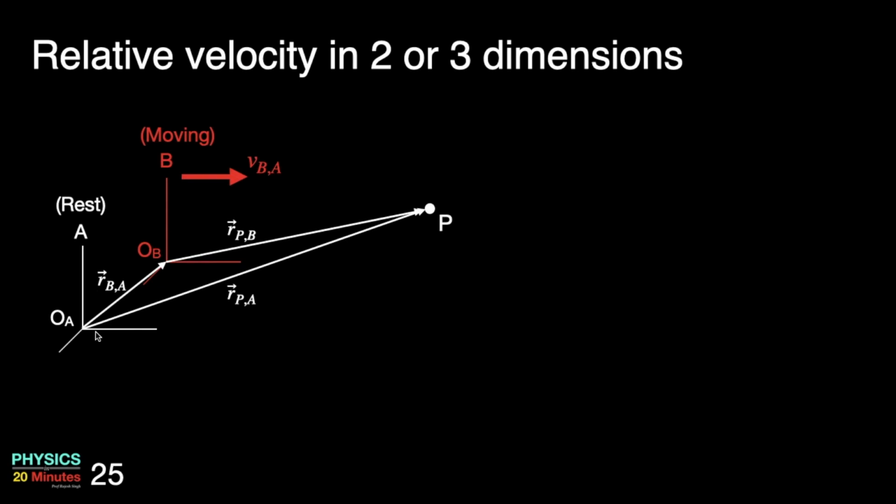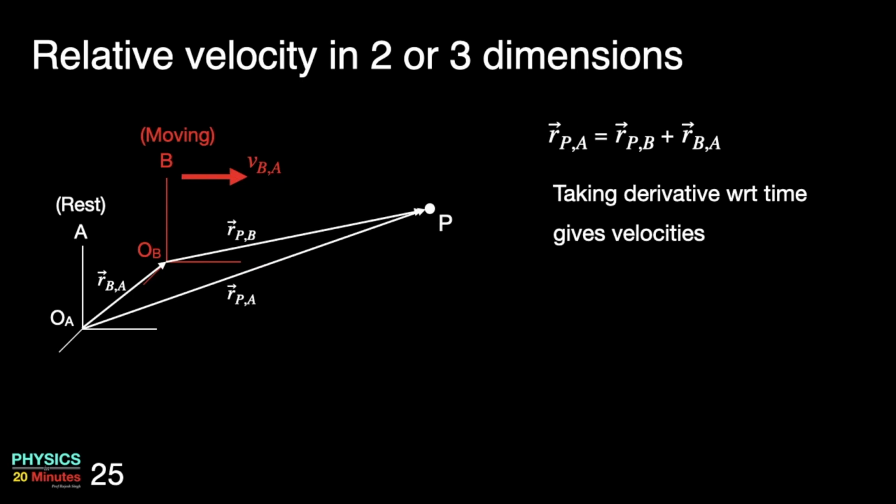Now these three position vectors form a triangle, and from the geometry it is very clear that this long side is the sum of the two other sides vectorially. So we can write vector RPA is equal to vector RPB plus vector RBA.